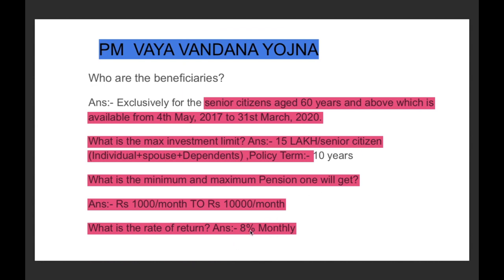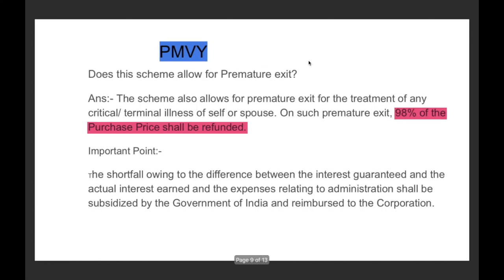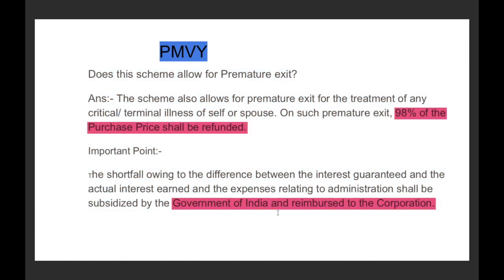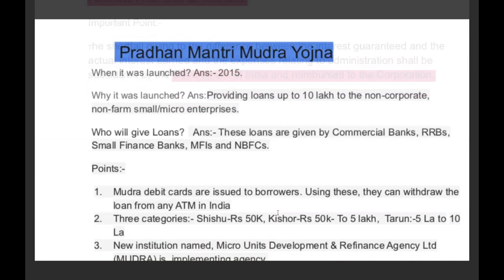This 8% you will not get if you are going for premature exit. You will get 98% of the purchase price refunded to you. Understood? And again, if there is any shortfall in the 8% return, it will be compensated by the government of India. Understood? This is all about the Pradhan Mantri Vaya Vandana Yojana.